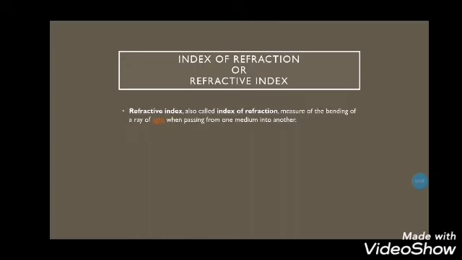Refractive index is also equal to the velocity of light, c, of a given wavelength in empty space divided by its velocity, v, in a substance, which is the formula that we will most probably use this year. N equals c over v. c is the speed of light in the vacuum, and v is the speed of the wave in the specific medium given. N will be the refractive index, or the index of refraction.